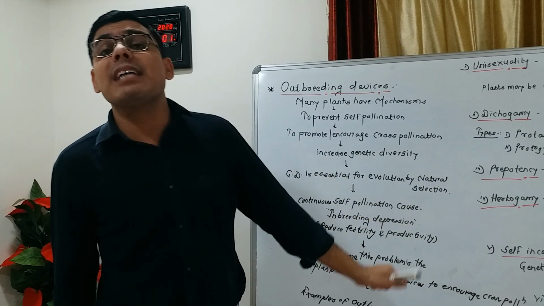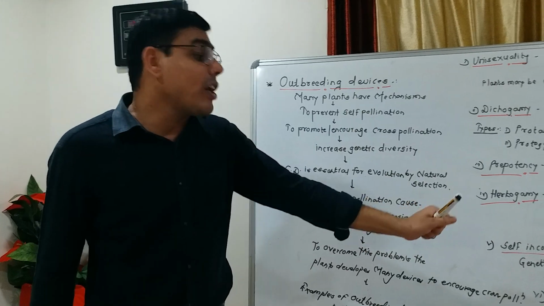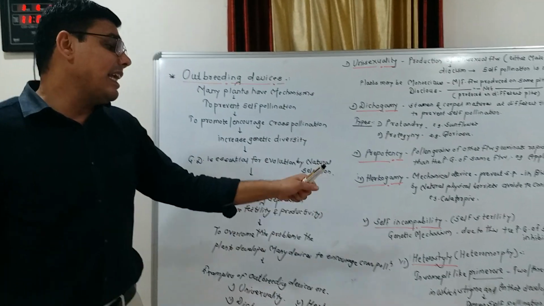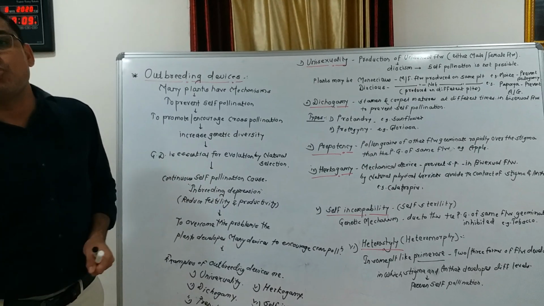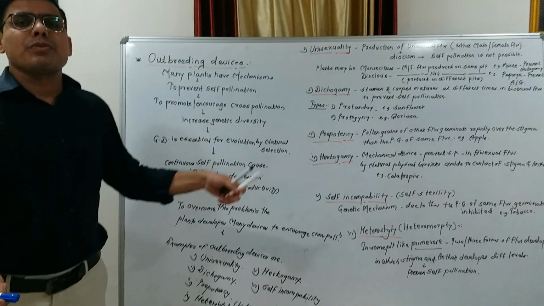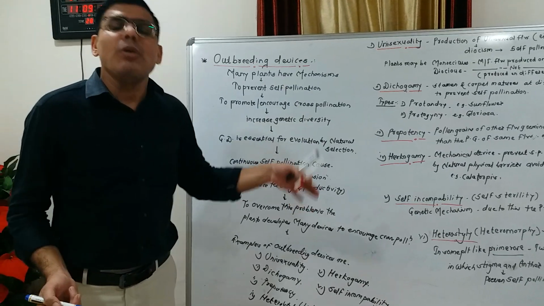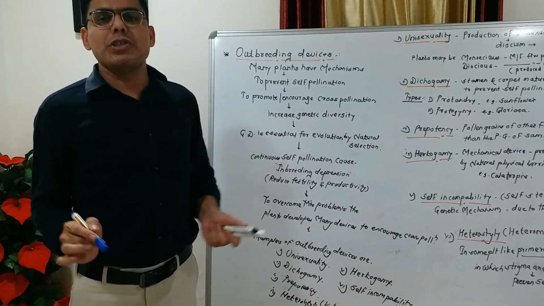Hence it is also called heterostyly or heteromorphy, and the example is primrose. This device also prevents self pollination.